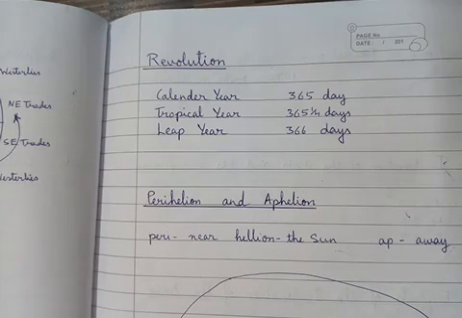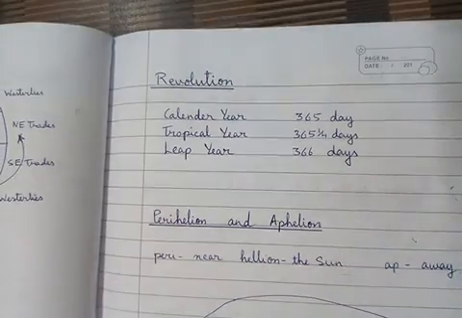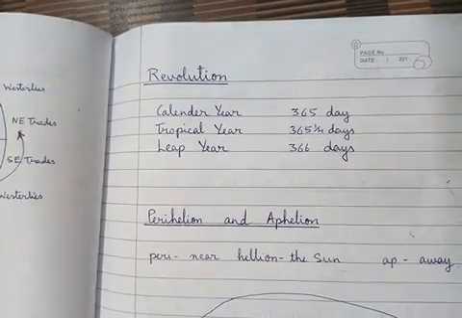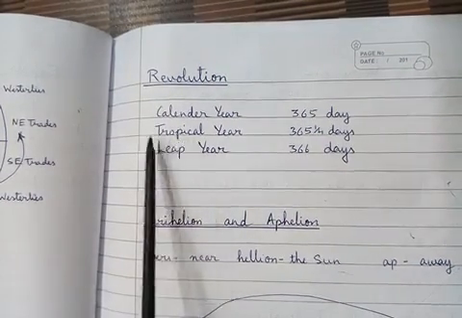365 days and 6 hours. 6 hours means 1/4 day. So this total duration taken by the earth to complete one revolution is actually 1 year. But you can see on your screen that 3 years are written here.